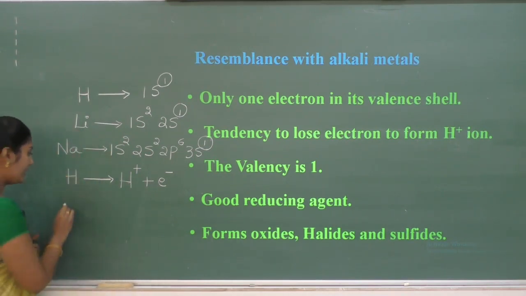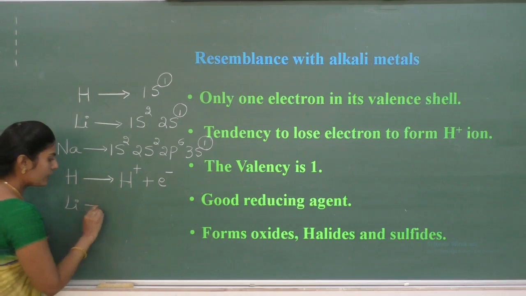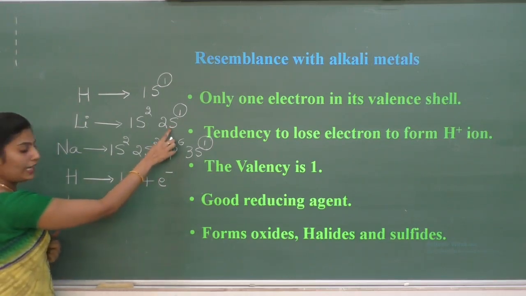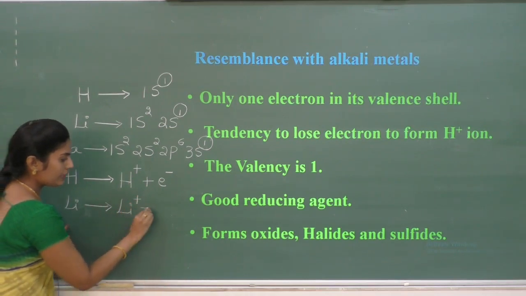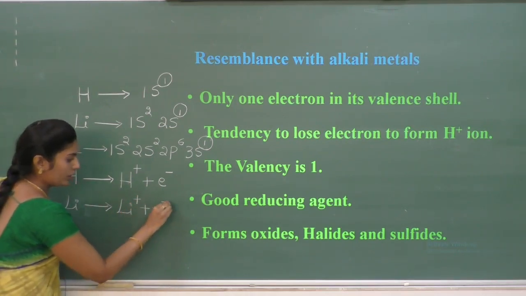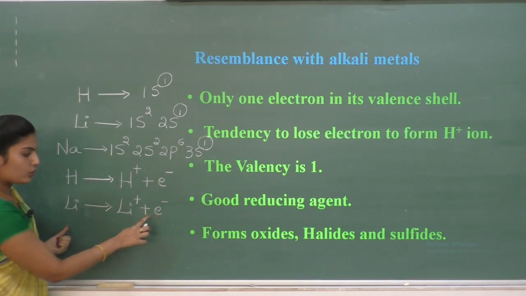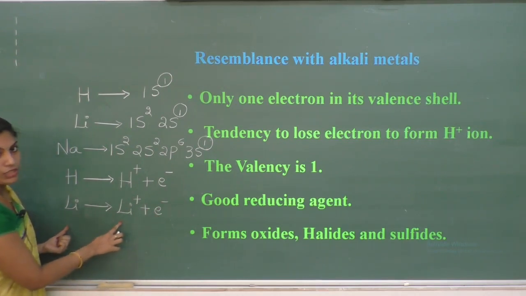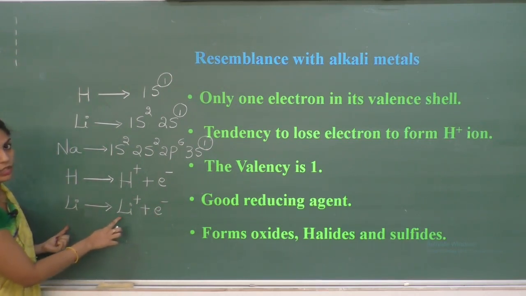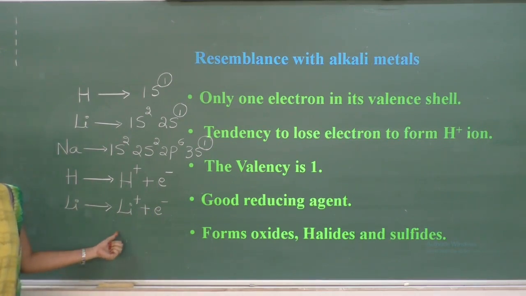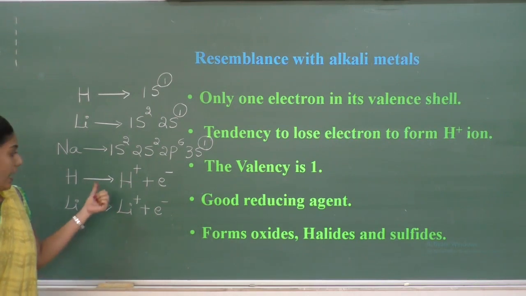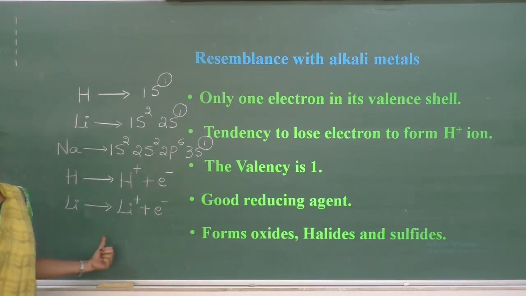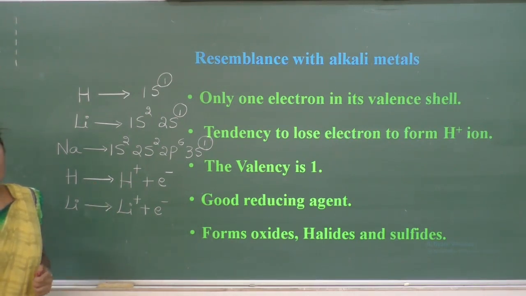Same as that of alkali metals, if I consider lithium, when it loses its outermost one electron, it forms Li plus. It loses one electron to form a cation. Therefore, this property is called electropositive character. Both hydrogen and alkali metals are called electropositive elements.